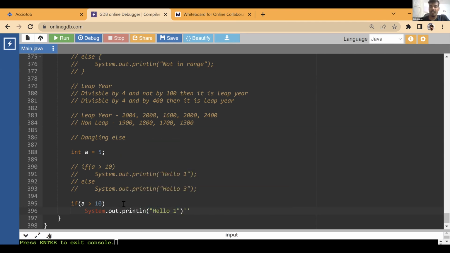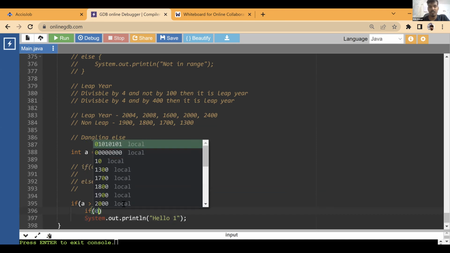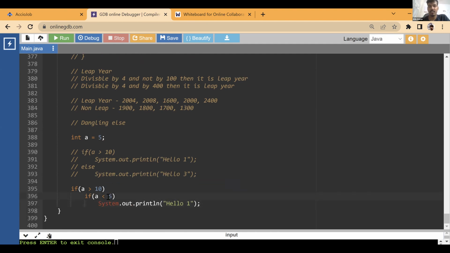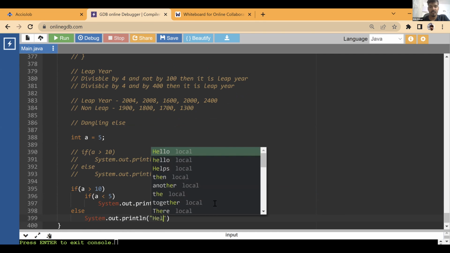What if, instead of this statement, I wrote an if, a less than 5? Then I write an else, with System.out.println hello two.